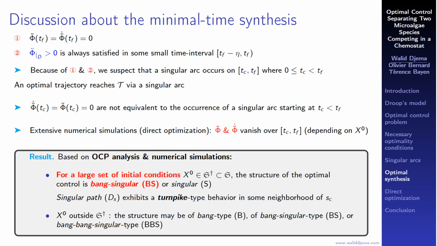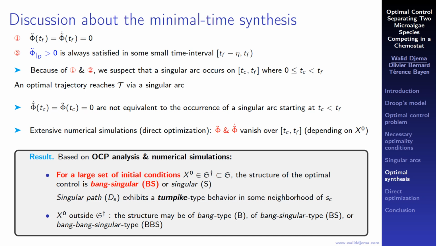Thanks to Pontryagin principle, and by analyzing the singular arcs together with extensive numerical simulations, we can state that the optimal control structure is bang singular for a large set of initial conditions, including the typical case where the initial concentrations of x1 and x2 are equivalent.